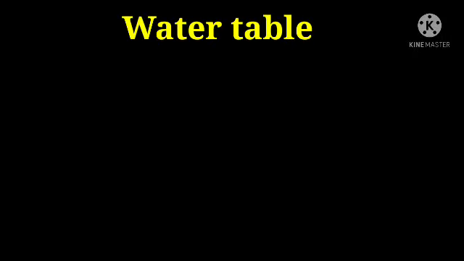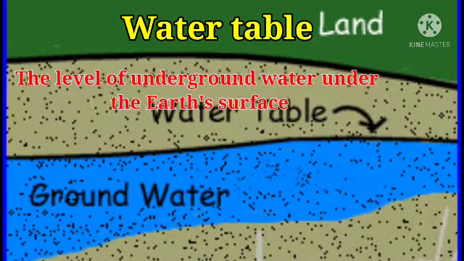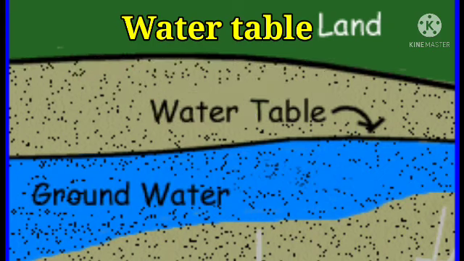Now we will talk about the water table. The level of underground water under the earth's surface is called the water table. In simple language, the amount of water present under the earth's surface is called the water table. And it can vary from place to place. In some places it may be high, in some places it may be low. So that's why the level of water can vary from place to place.